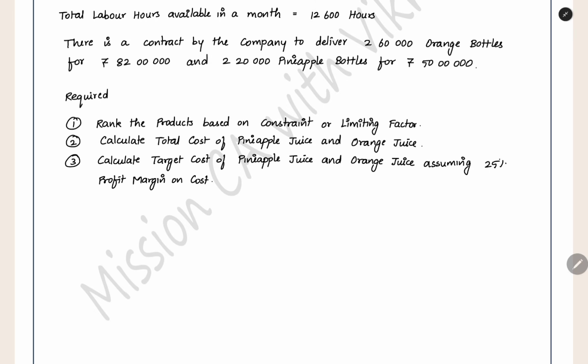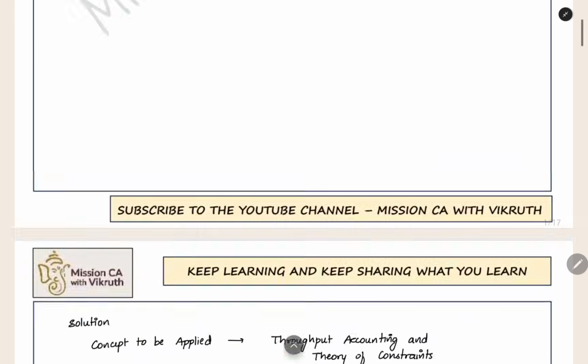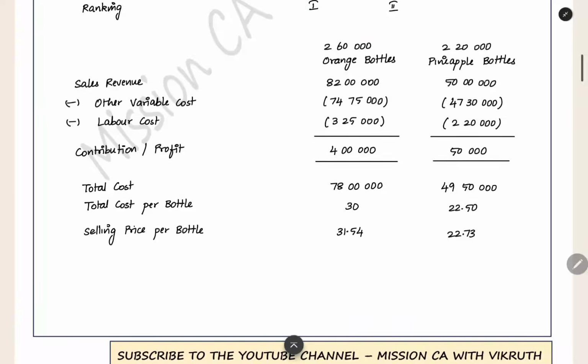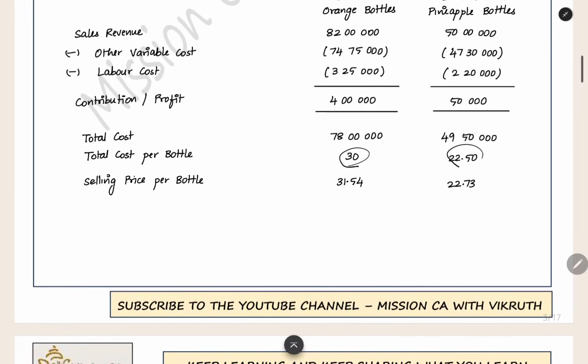Now the next requirement we have to find out is the target cost, assuming a 25% profit margin on cost. Here, this is the cost per bottle. We want 25% profit on the cost.